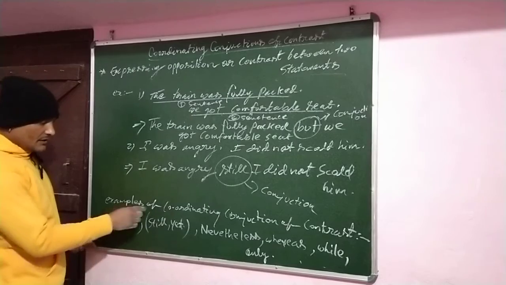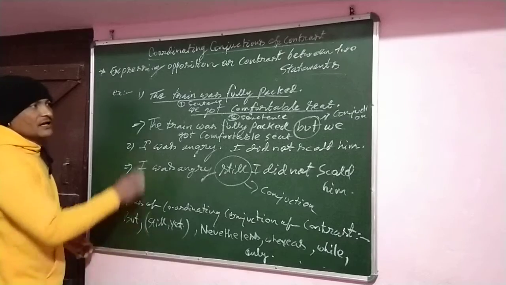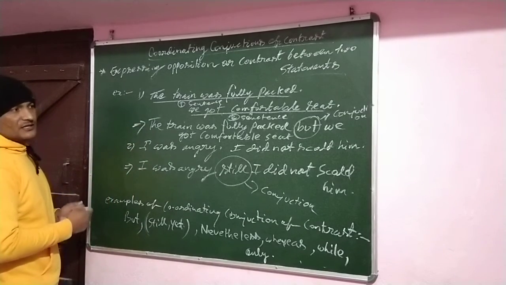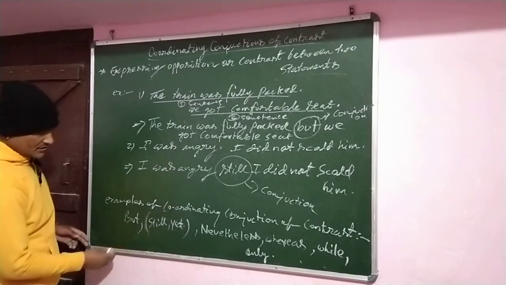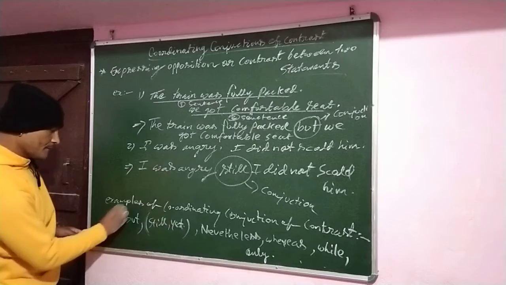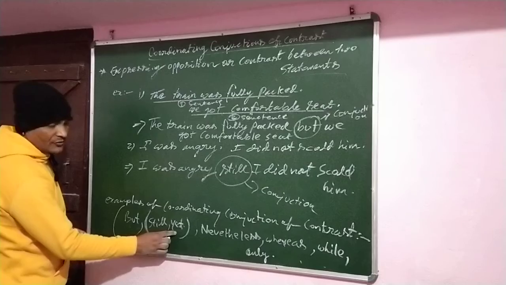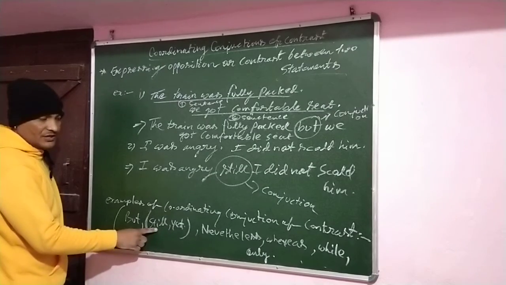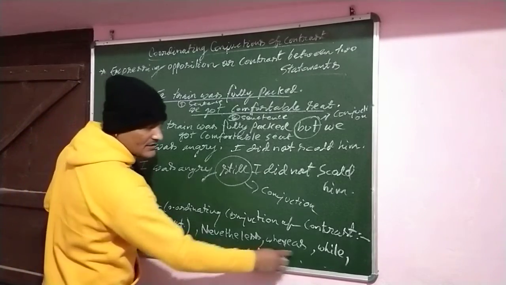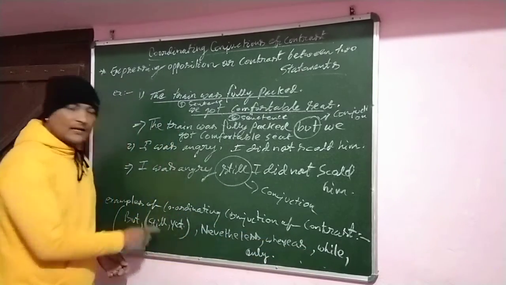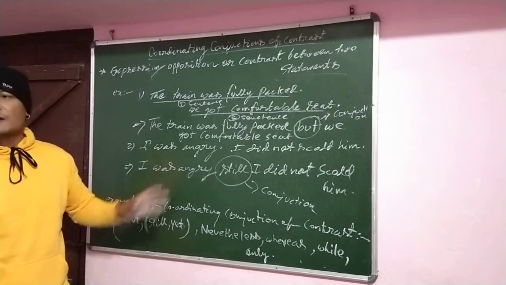So here we have some examples of coordinating conjunctions of contrast. Whenever the statements are in contrast, only then do we use these contrast conjunctions. That is: but, still, yet. Either you can use yet or still, as both have the same meaning in a sentence. Also nevertheless, whereas, while, only. These are the contrast conjunctions that you can use in sentences.